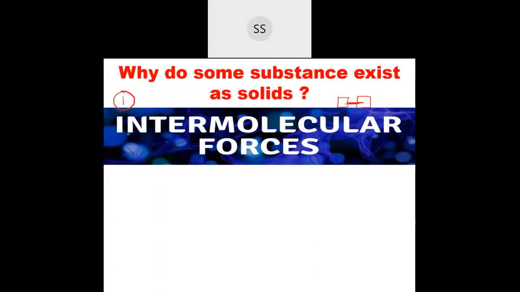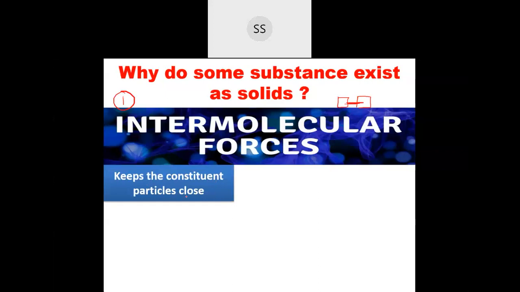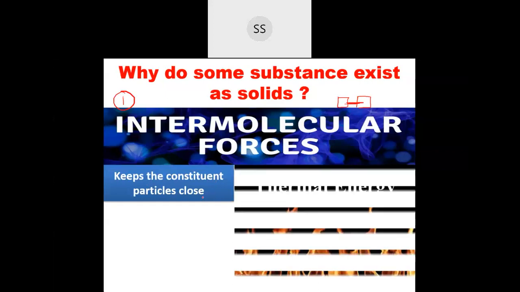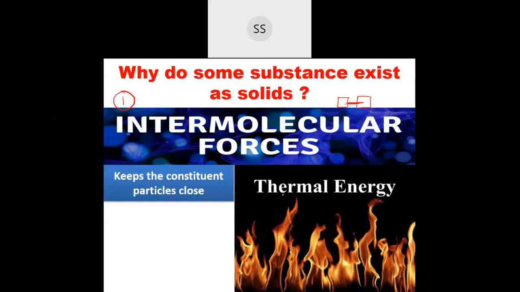So one reason is the intermolecular forces. Intermolecular forces should be very high between the particles for them to exist in the solid state. These will keep the constituent particles close to each other. The second reason is thermal energy, the second opposing force. This is the opposing force which acts exactly opposite to the intermolecular forces, that is thermal energy.